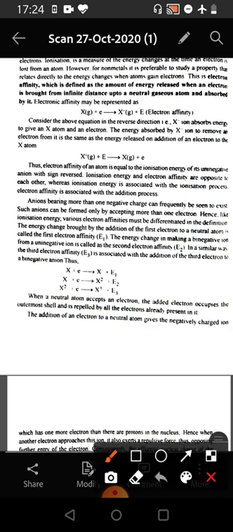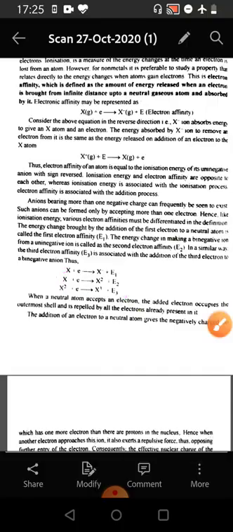The energy change brought by the addition of the first electron to a neutral atom is called the first electron affinity, E1. The energy released in making a binegative ion from the uni-negative ion is called the second electron affinity, E2, whereas the third electron affinity is associated with converting a binegative anion to a trinegative anion by addition of a third electron.